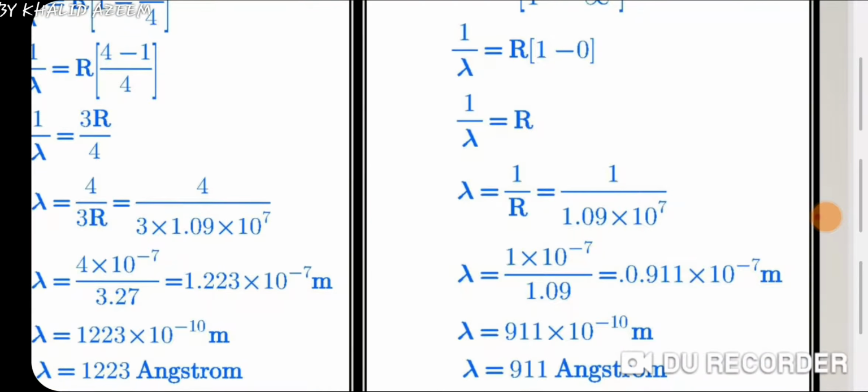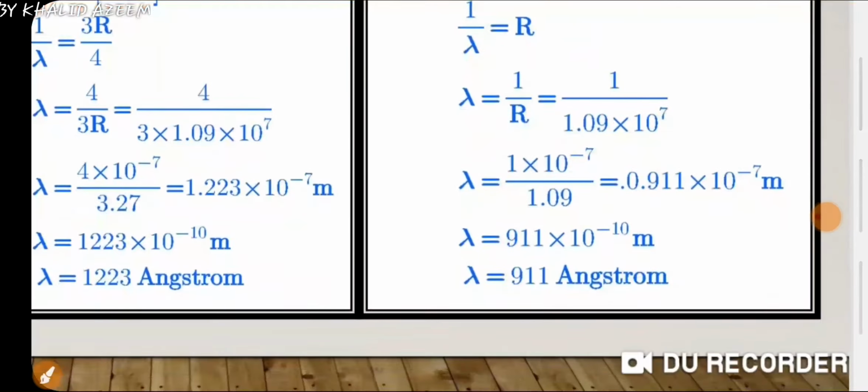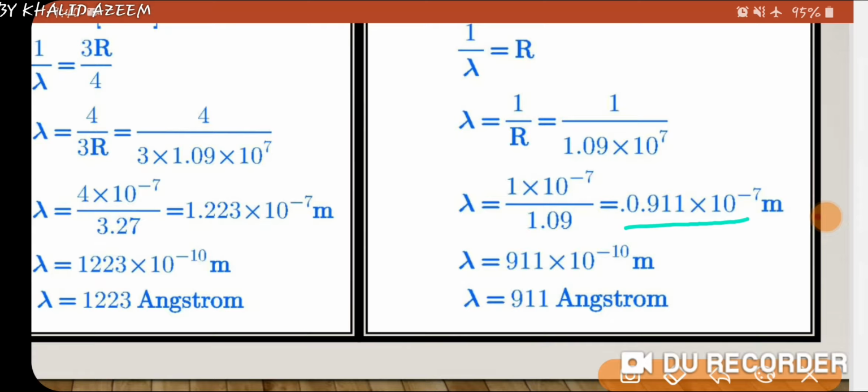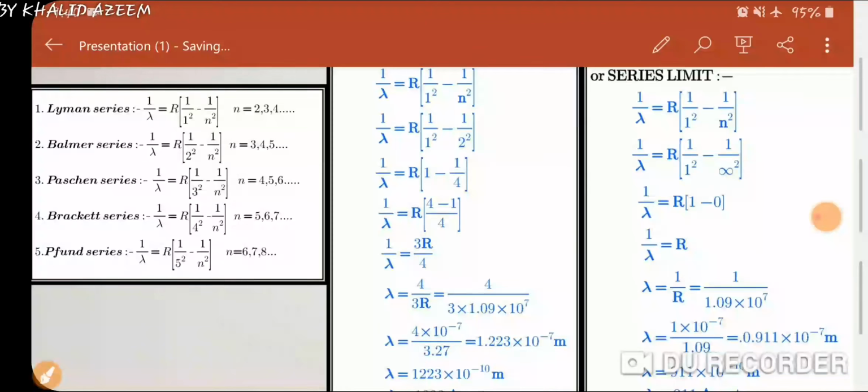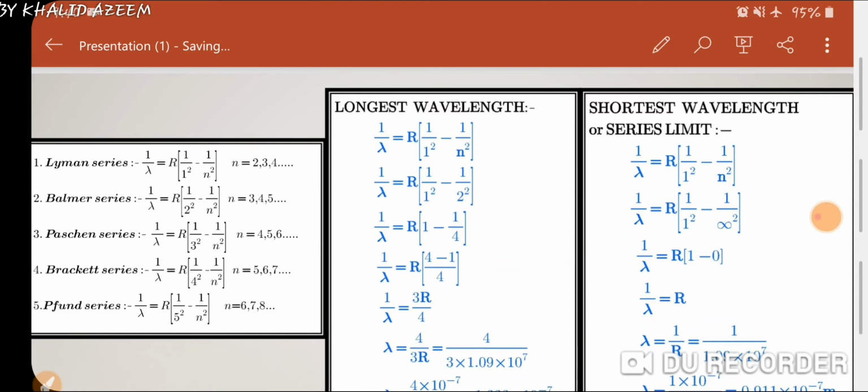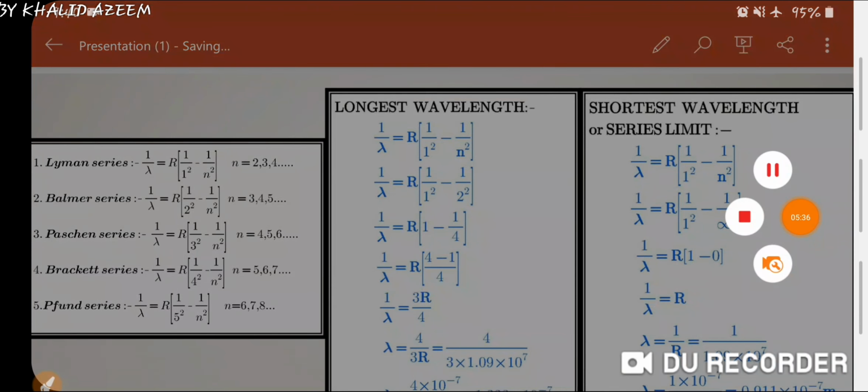So to calculate the value of lambda, we have to reciprocal the other side. So lambda equals to 1 upon R, and just putting the value. On calculating, it gives 0.911 into 10 to the power minus 7, that is 911 into 10 to the power minus 10 meter, and 10 to the power minus 10 meter is called angstrom. So the final answer is 911 angstrom. So now try to calculate longest and shortest wavelength of Balmer series, and note down in your copy.